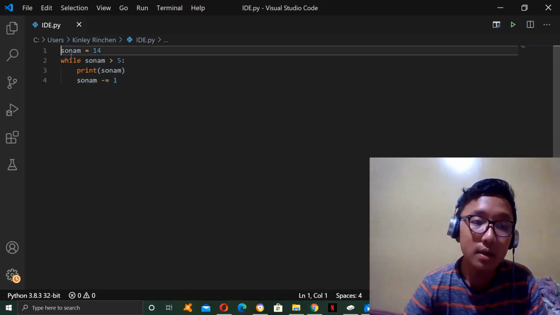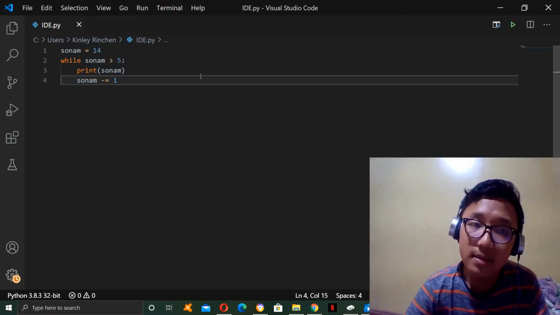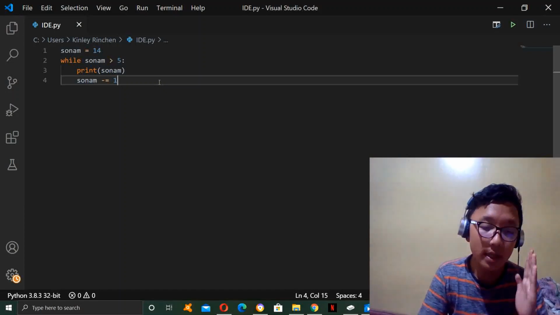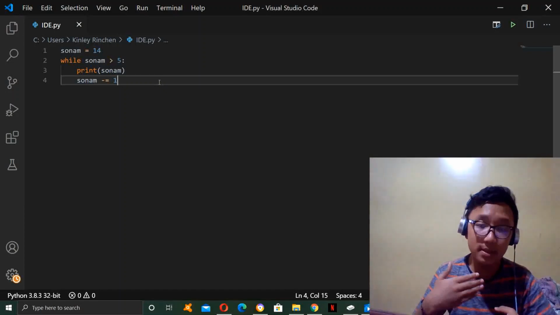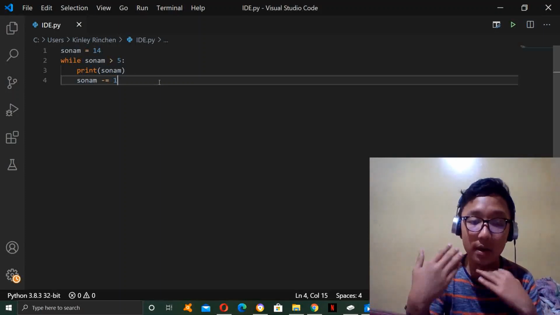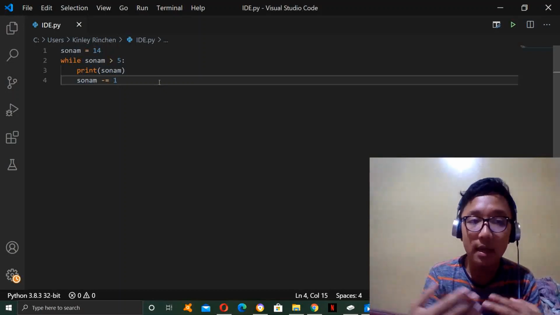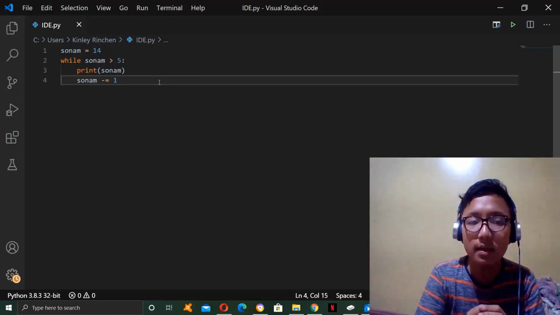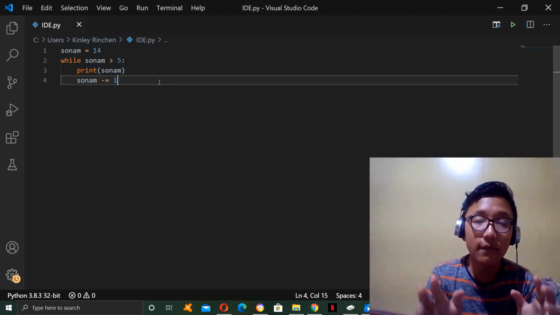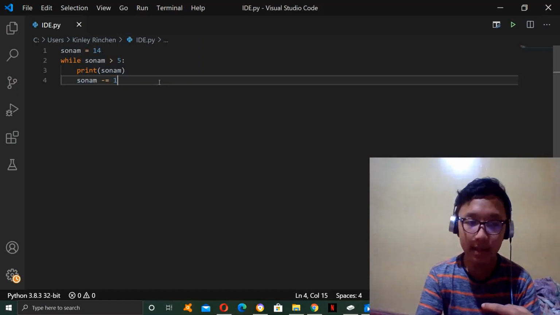Last time we learned about the while statement and the range statement. So what is the range statement? If you recall, the range statement prints out everything from a specific starting point to a particular ending point. For example, print out everything between 10 to 50 in multiples of 5 or 10. And what's the while statement? While is a condition. If you recall, it is: while this is happening, print that. While this is lower than this, print that.